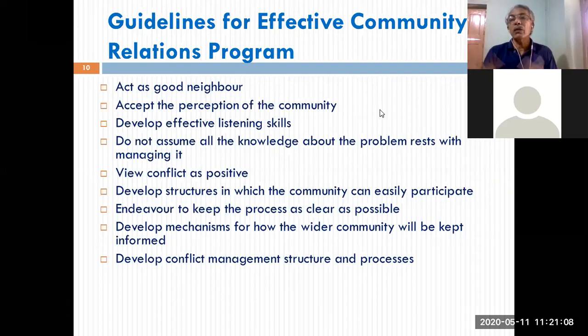Whether it is by your weekly meetings, or through pamphlets, or through local radio stations or newspapers, or through your messengers or your posters, or whatever you do, try to involve the larger community. Don't limit your activity to a small learned section of the community. Extend it to all so that the wider community will be informed, and will be encouraged to participate and support your CR program. Then your CR program is bound to be effective.